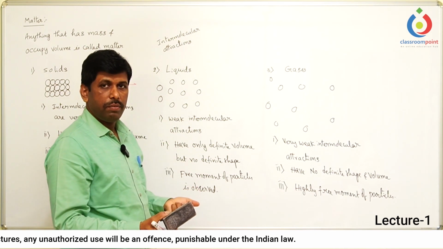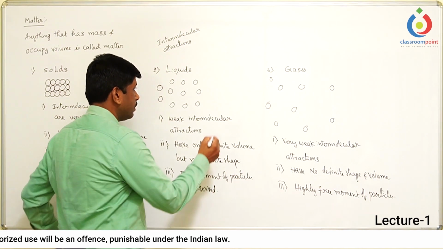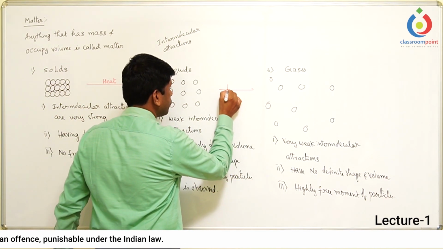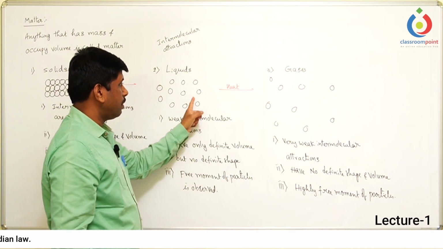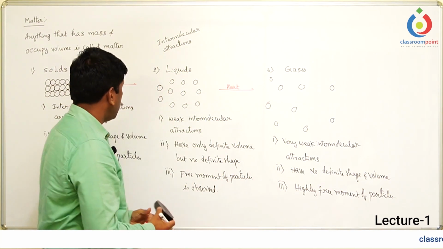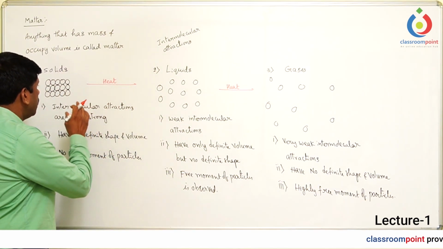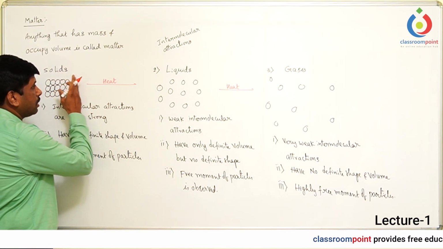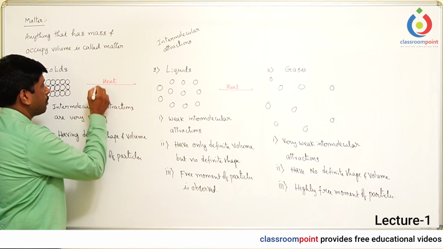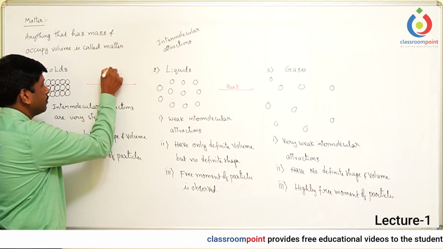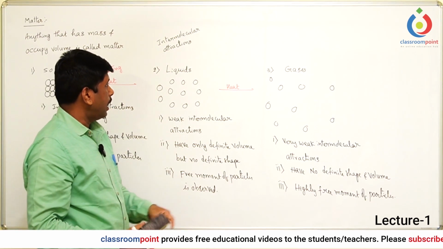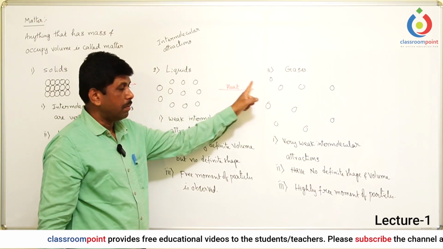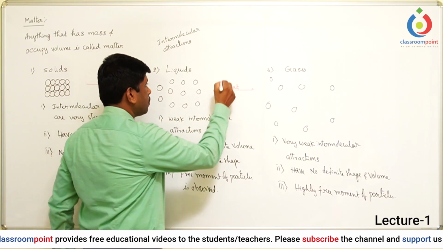That is done by heating again. So when you heat again, these liquids can be converted to the gases. The conversion of solids into liquids by heating is called melting, and liquids to gases by heating is called boiling.